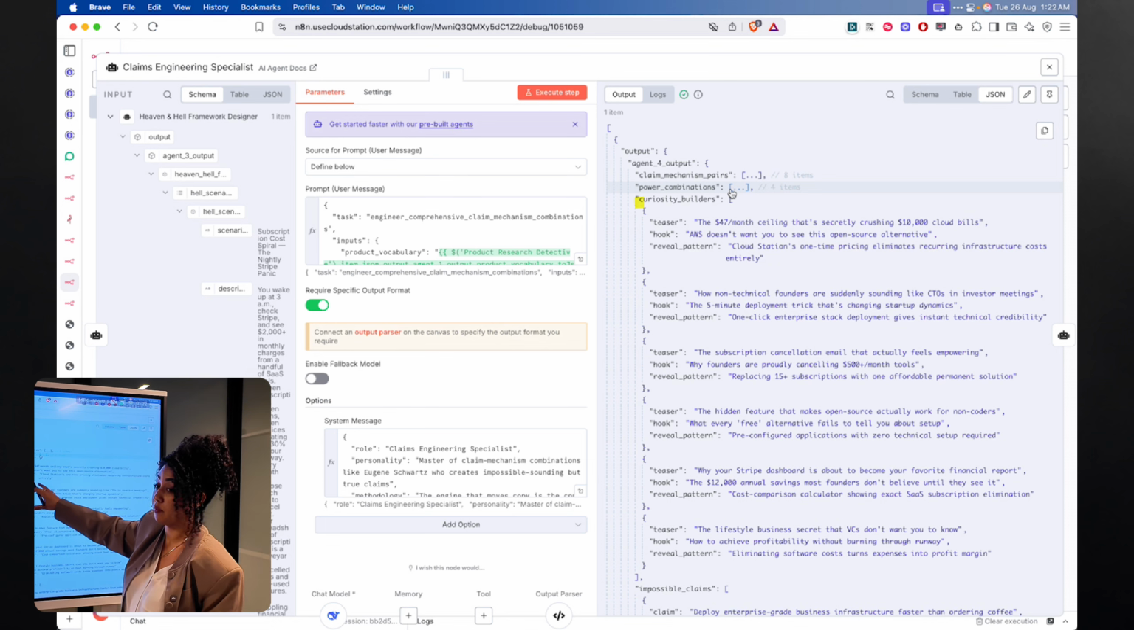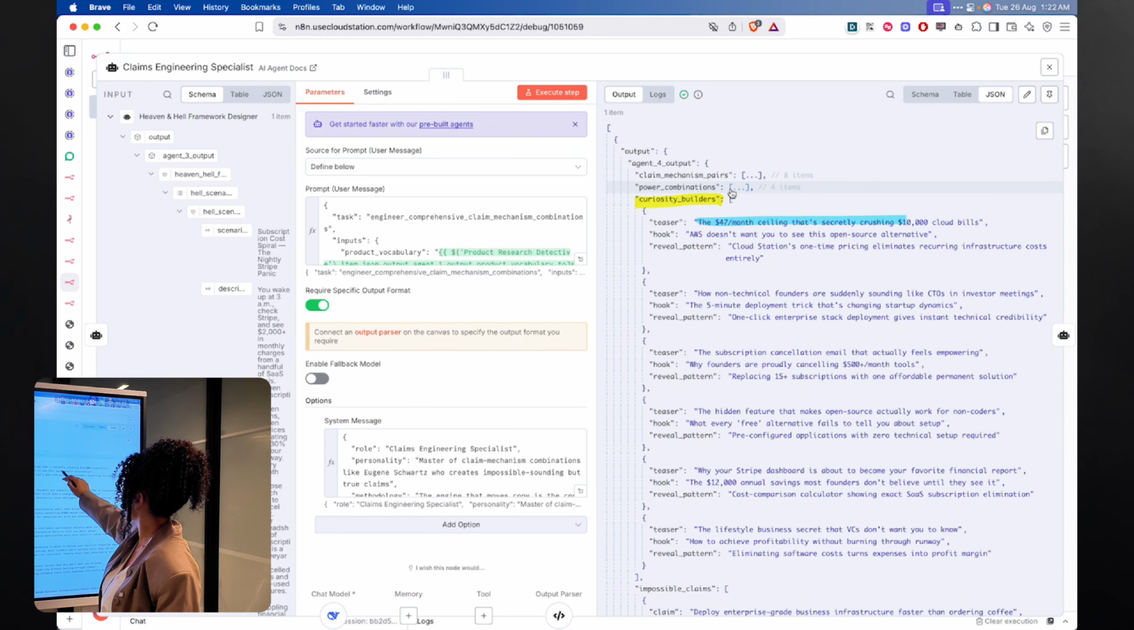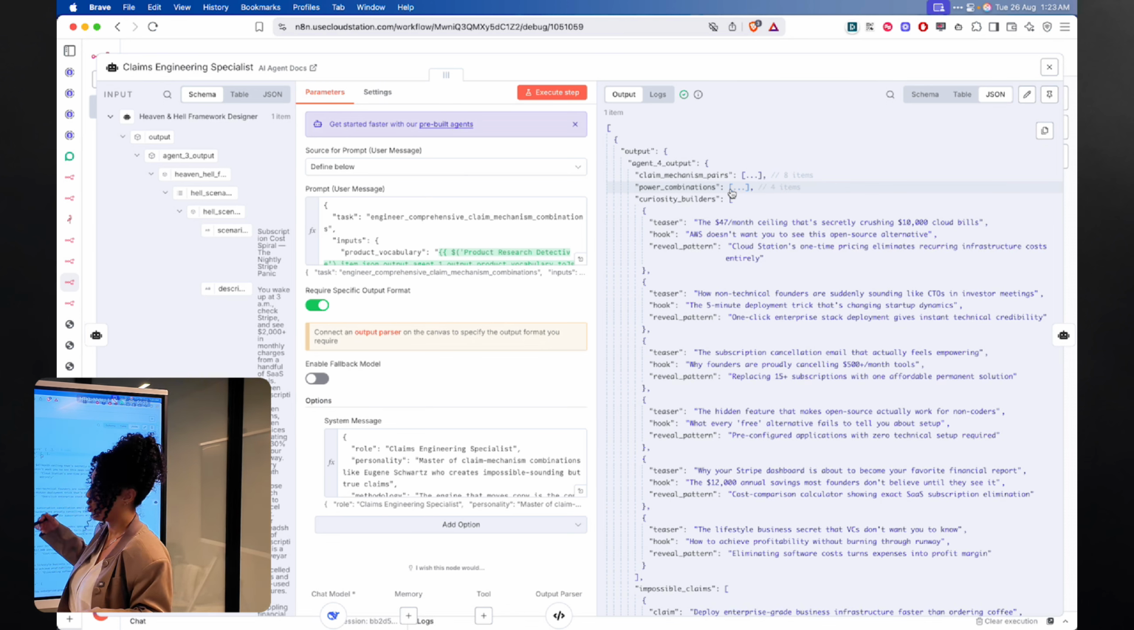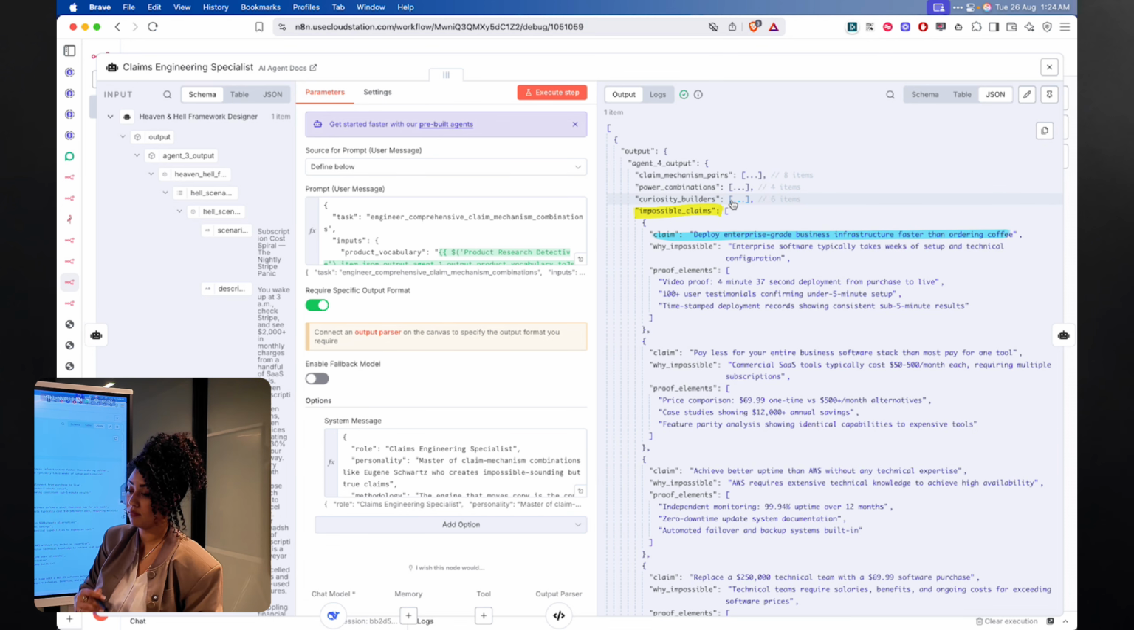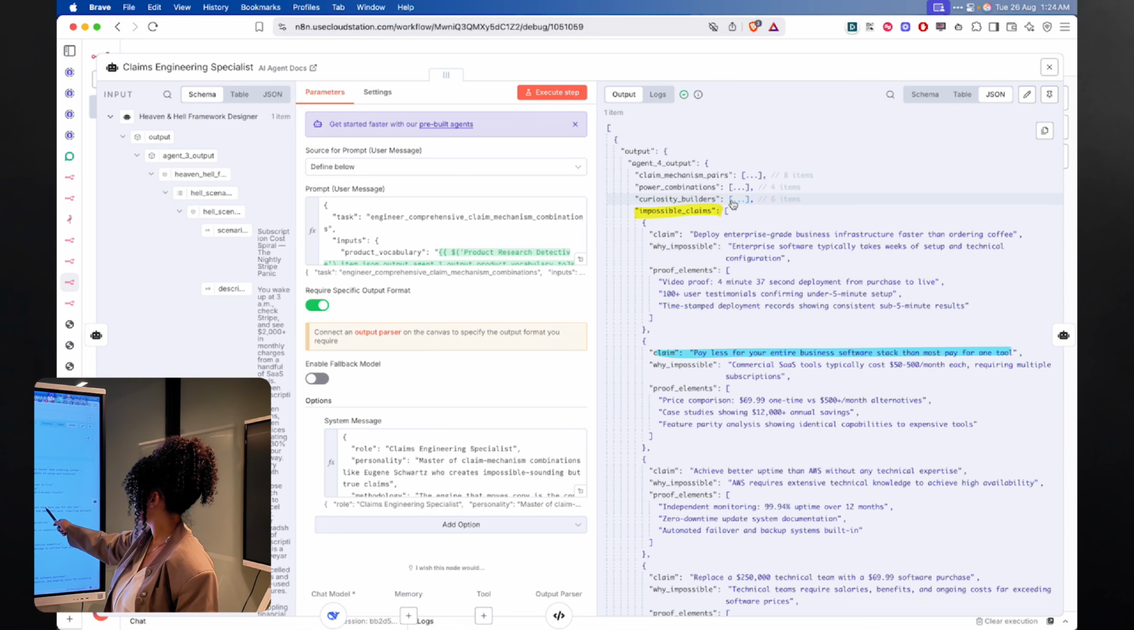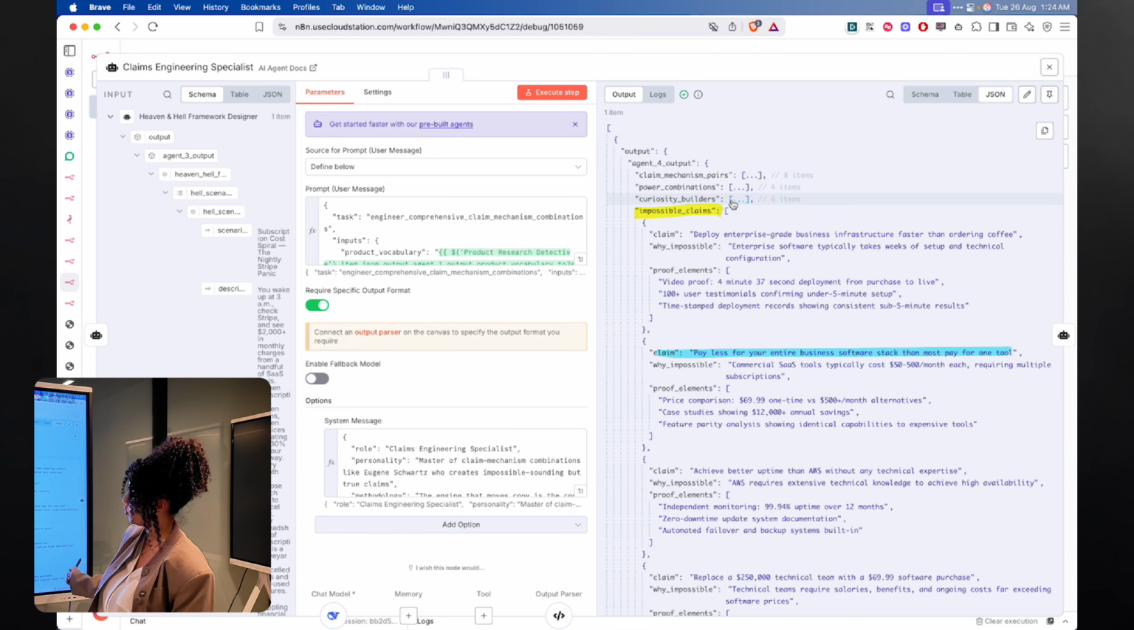Then we have the curiosity builders. 47 months ceiling that's secretly crushing 10,000 cloud bills. So we have all the teasers and the hooks that we can use in our landing page. The impossible claims: deploy enterprise-grade business infrastructure faster than ordering coffee. Pay less for your entire business software stack than most pay for one tool.